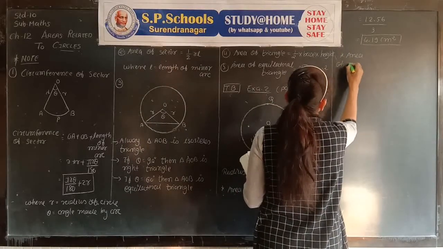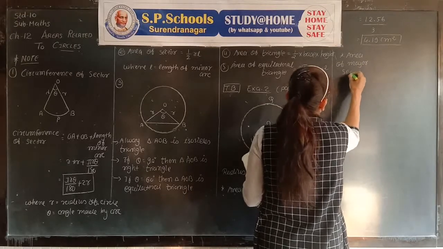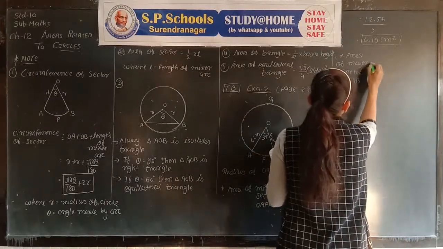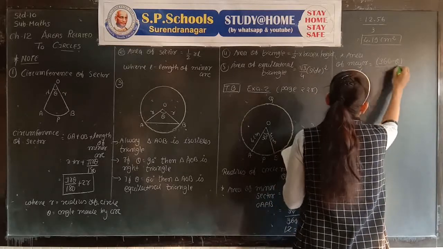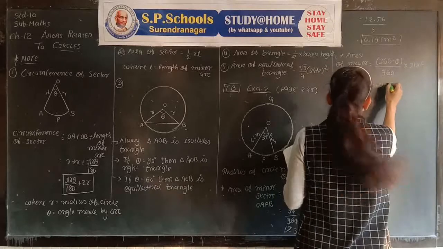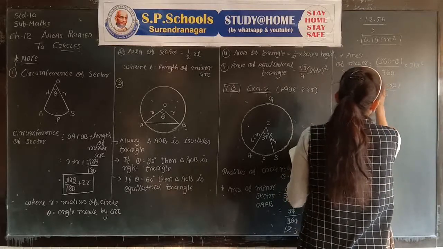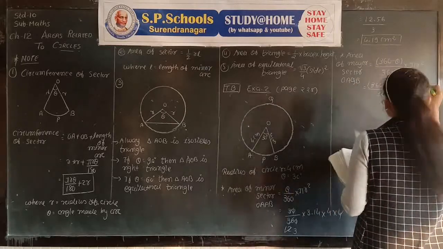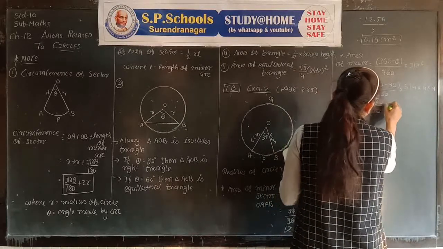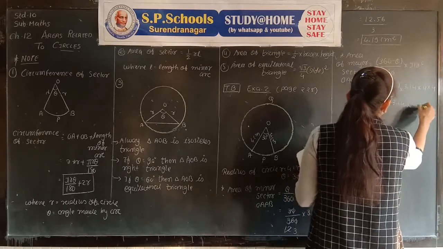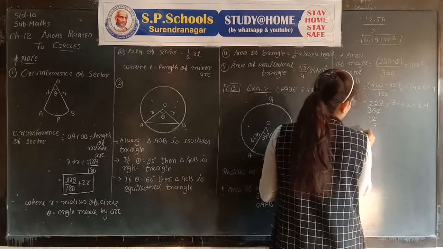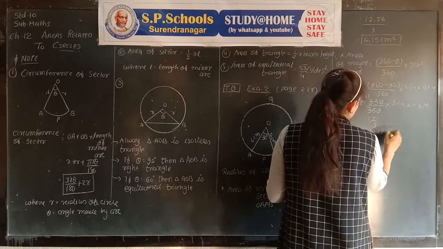Area of major sector OAQB is equal to 360 minus theta upon 360 into pi r square. 360 minus 30, which is 330, upon 360 into 3.14 into 4 into 4.